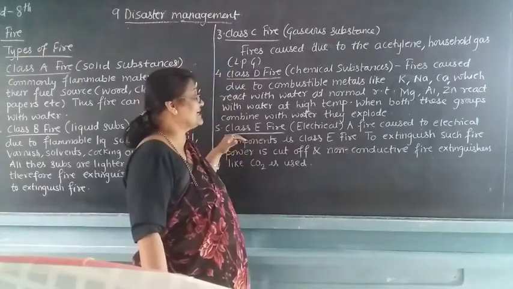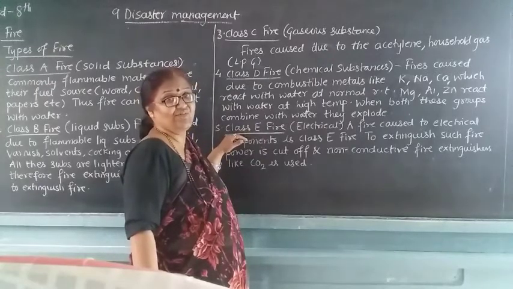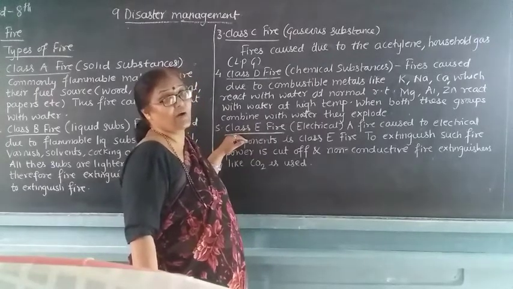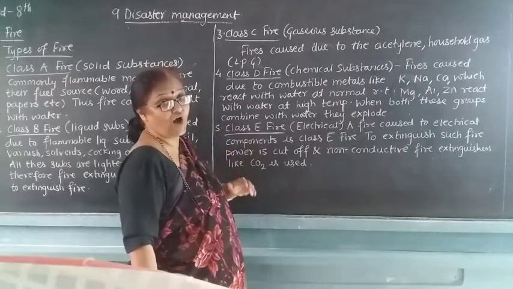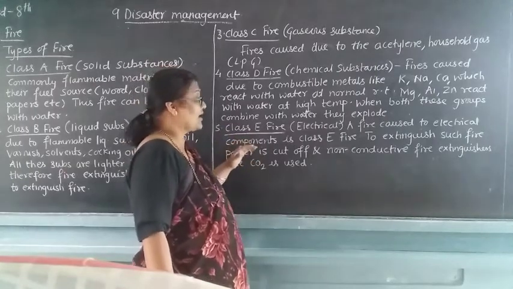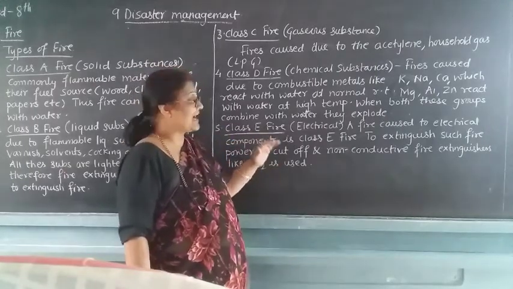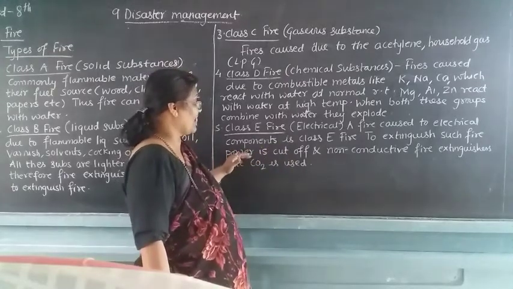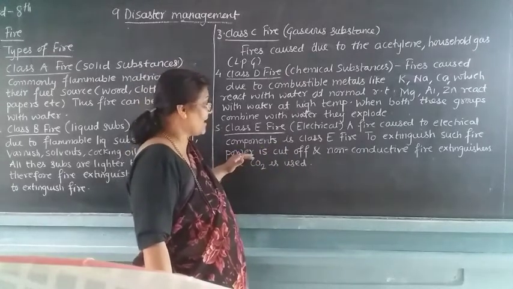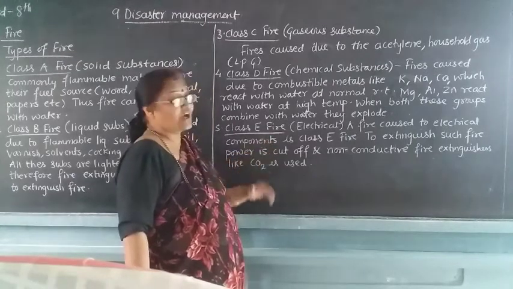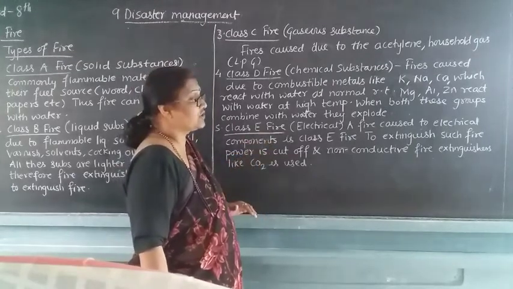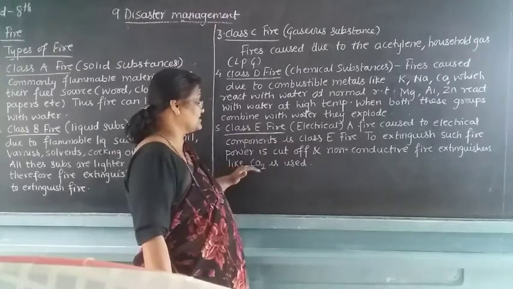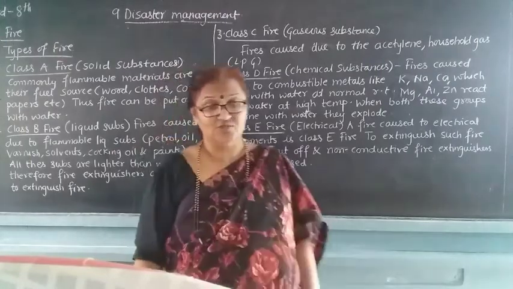Next comes the class E fire. Class E fire is due to electrical components. The fire that is caused due to the electrical components is nothing but a class E fire. To extinguish such fire, power is cut off, and a non-conductive fire extinguisher like CO2 is used there.